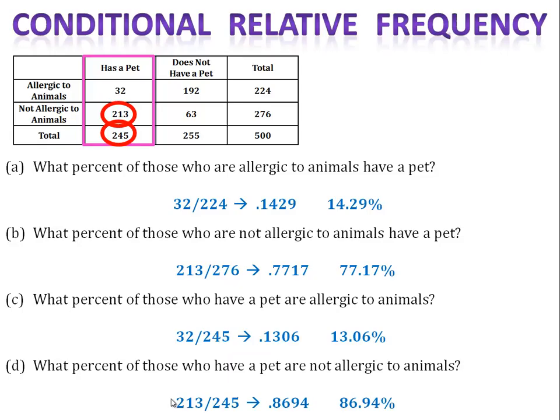Finally, what percent of those who have a pet are not allergic to animals? We had 245 people who had pets. 213 of them are not allergic to animals. That's 0.8694, or 86.94%.